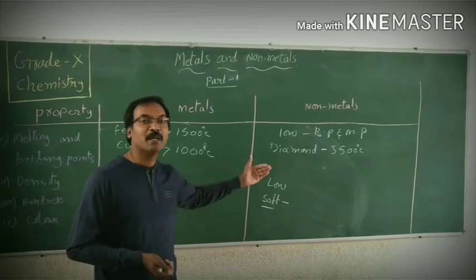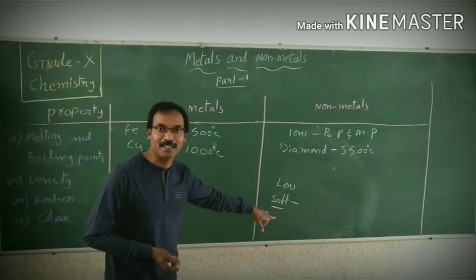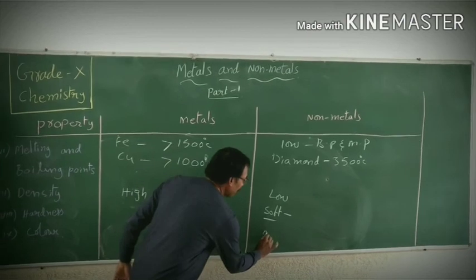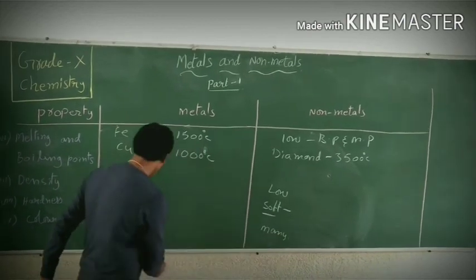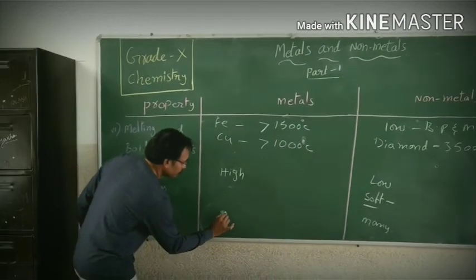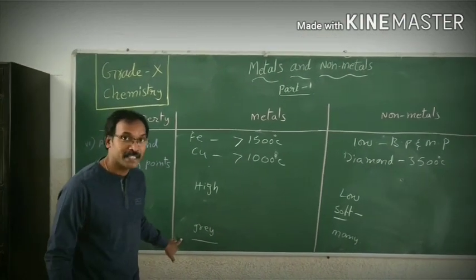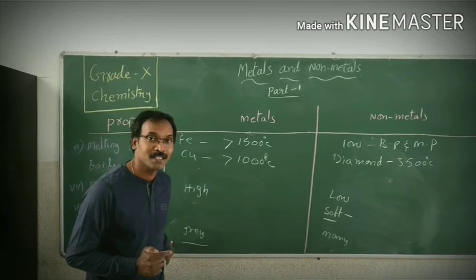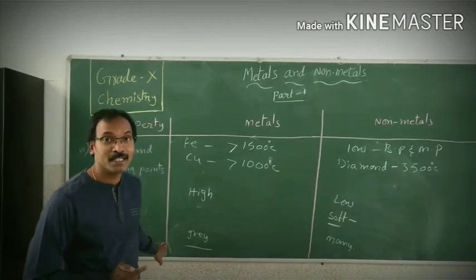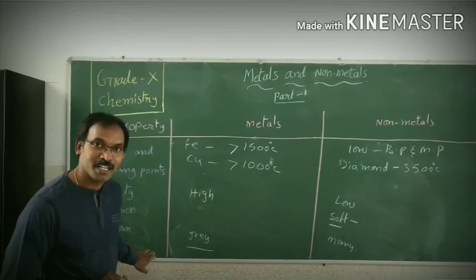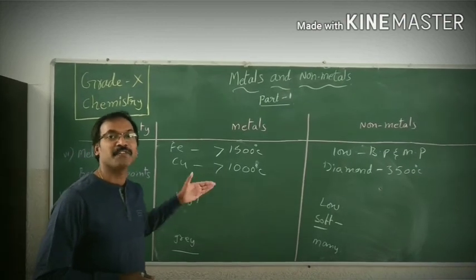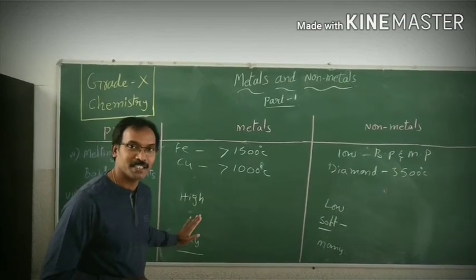Like that, different materials have different colors. So metals are silvery grey, except gold and copper. Copper is reddish brown and gold is yellowish. Okay children, by these physical characteristic features we understood.